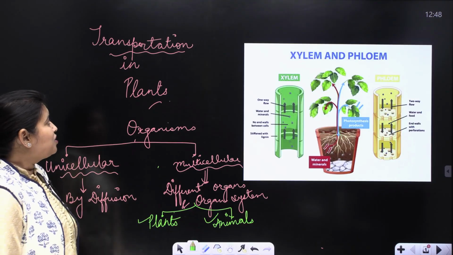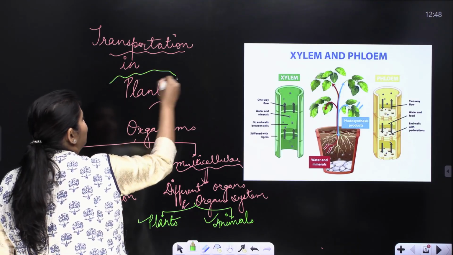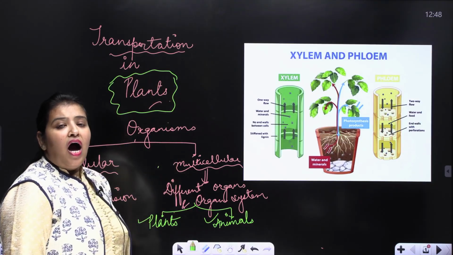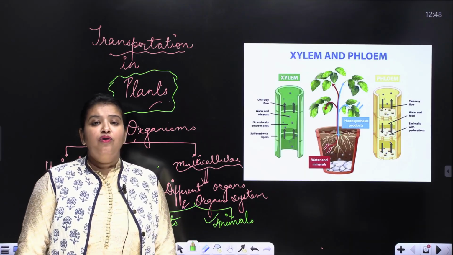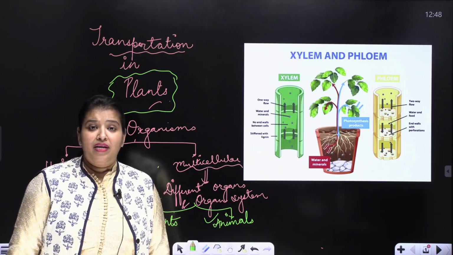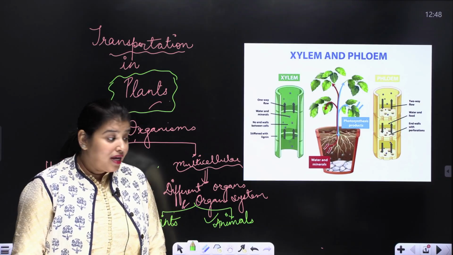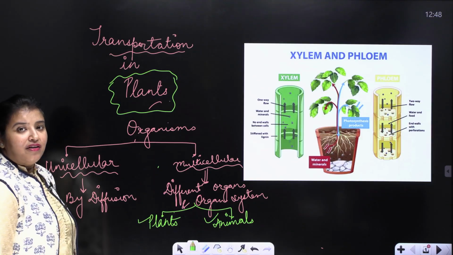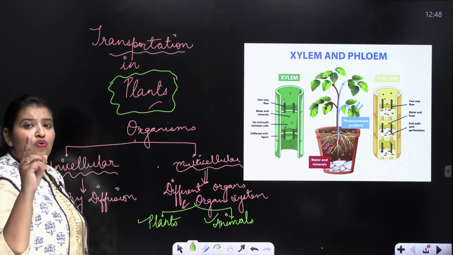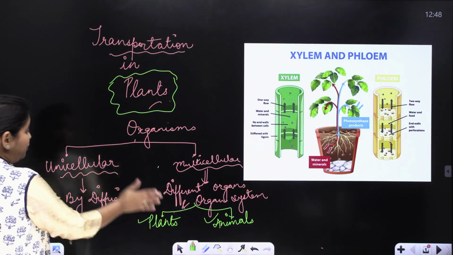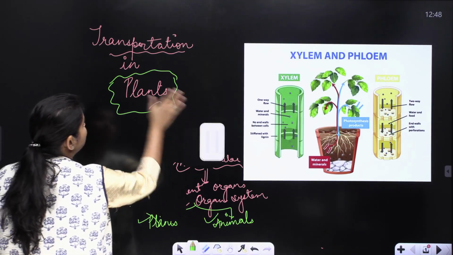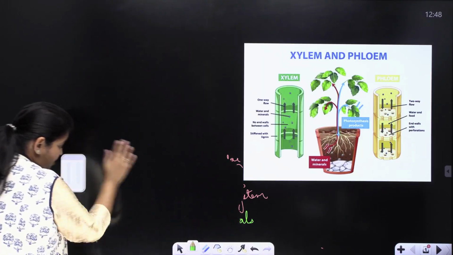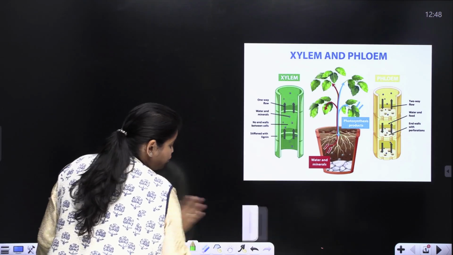Now let us come back to our original concept, which I started with, transportation in plants. How does transport of substances take place in case of plant body? Now, in your lower class, you must have studied that plants have two conducting tissues. Can you tell me the name of the conducting tissues? What are the two conducting tissues which help in the conduction of nutrients?